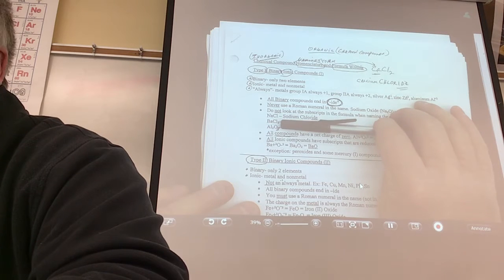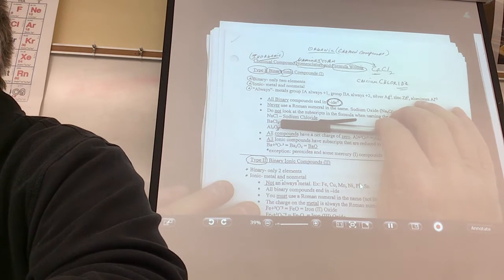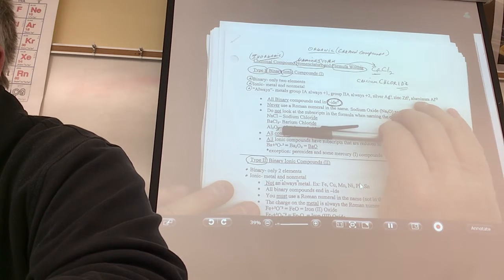How would you name this one? BaCl2. Help me out, Aiden. How would you name it? Barium chloride. Yes. Next one. All right, Luke. How about this guy?